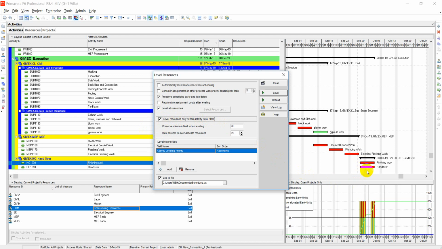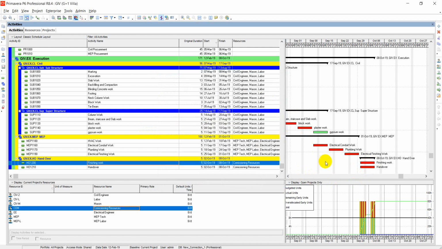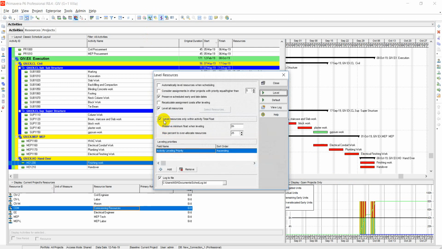Now we see these activities are on the critical path. It will not level these activities because we have checked level only those resources within activity total float. It means that it will level those resources which are assigned to activities on the non-critical path. It will not level the critical path.